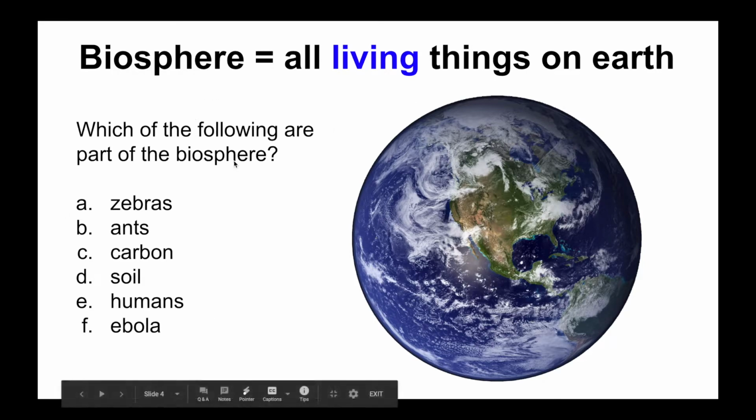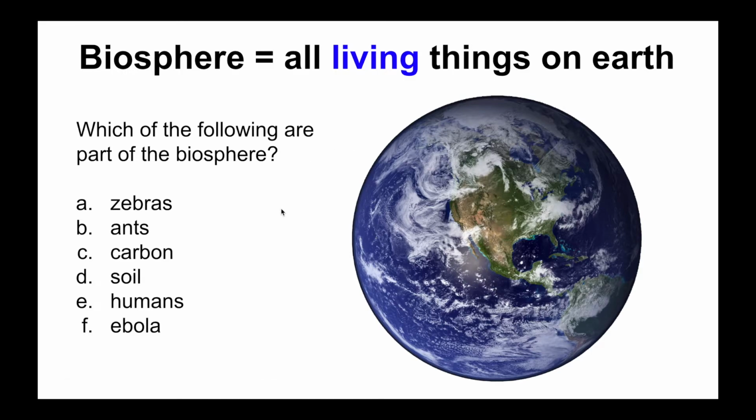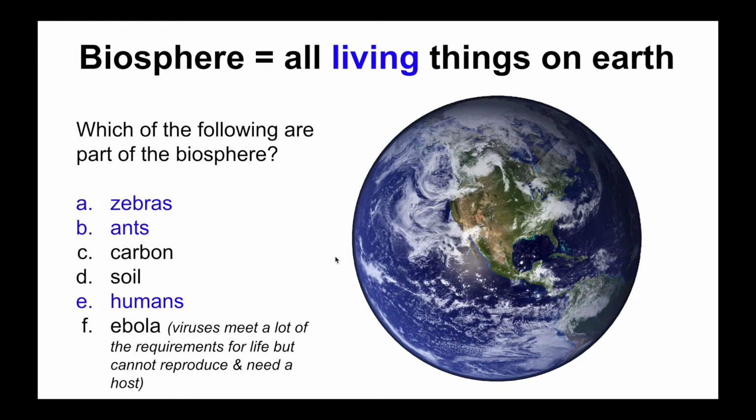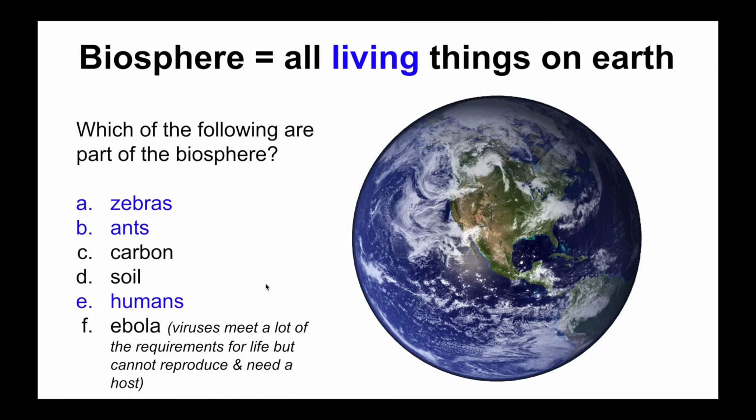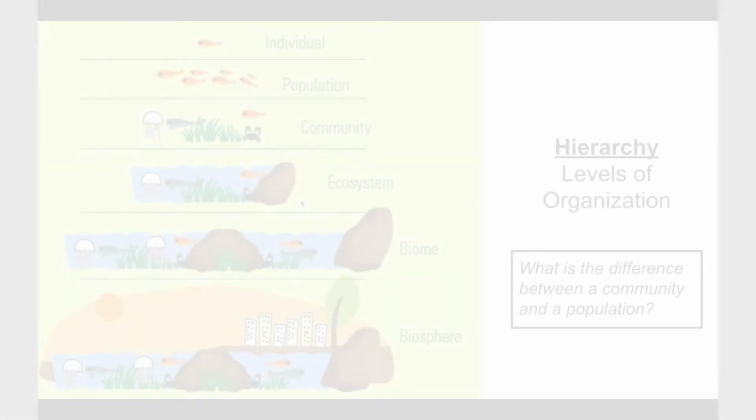So if we look at this list here, which of the following are parts of the biosphere? We have zebras, ants, carbon soil, humans, and Ebola. Well, zebras and ants are definitely alive. Carbon soil, not so much. And humans are definitely alive. If we look at Ebola, since we're talking about viruses, viruses meet a lot of the requirements for life, but they cannot reproduce and they need a host. So technically, Ebola is not going to meet this qualification for all living things on Earth, or this part of the biosphere.